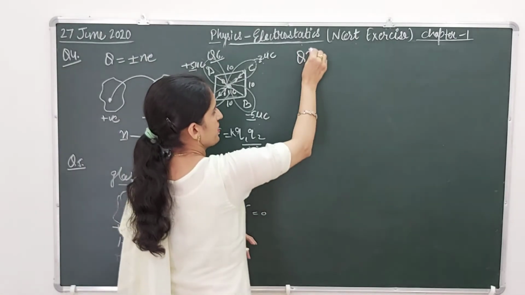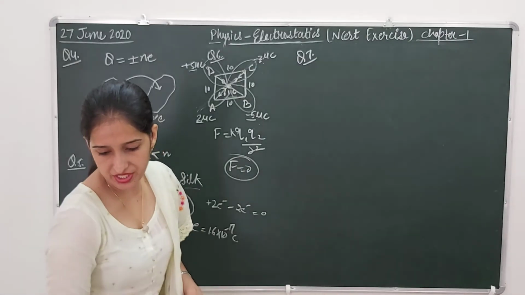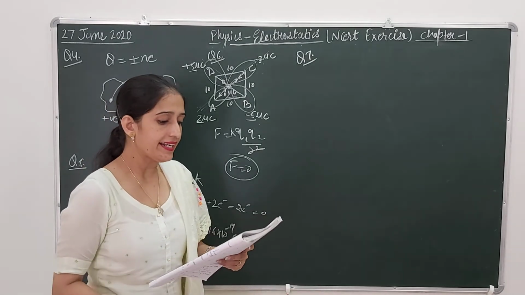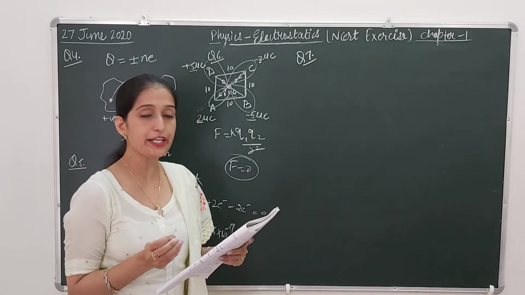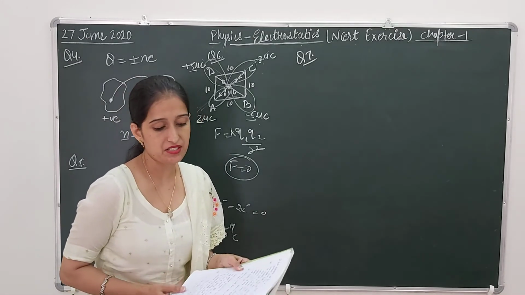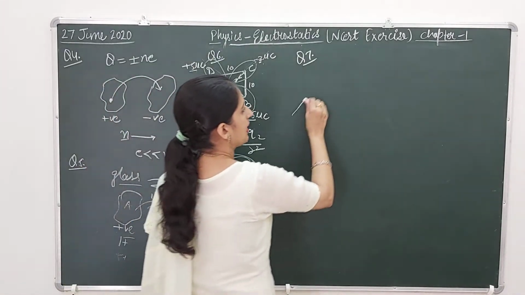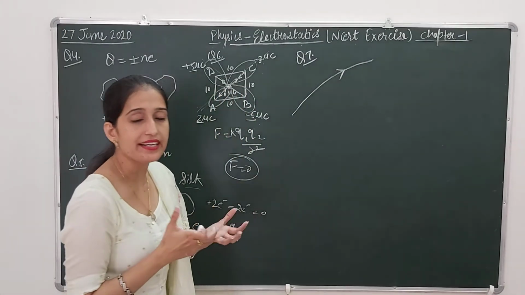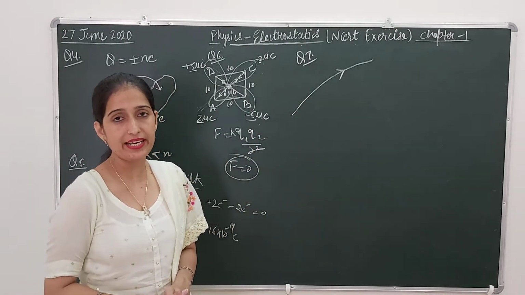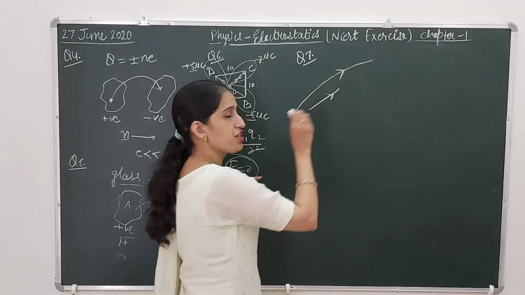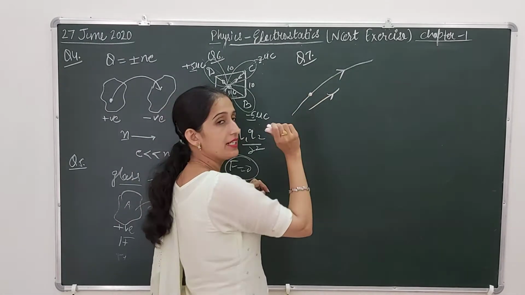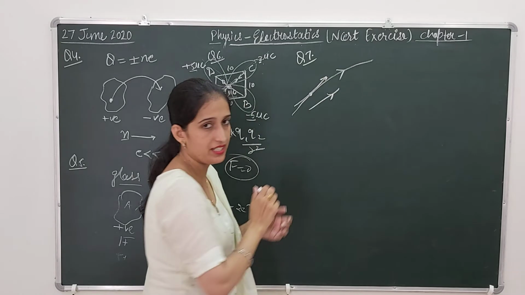Now moving towards question number 7. Question number 7 is saying that an electrostatic field line is a continuous curve. That is, a field line cannot have sudden breaks. Why not? We know electric field lines are imaginary lines. They are just showing the direction of electric field. If we have a straight line, that is showing the direction of electric field. If we have a curved line, at any point if we want to find out the direction, we need to draw a tangent on it.